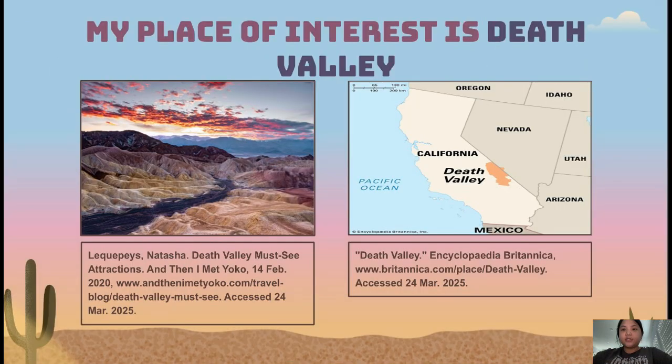My place of interest is Death Valley National Park, and I selected this place because this is where the hottest temperature on Earth was ever recorded, and this fact is very interesting to me. Death Valley National Park is located in southeastern California, primarily in Inyo County, with a small part extending into Nevada.